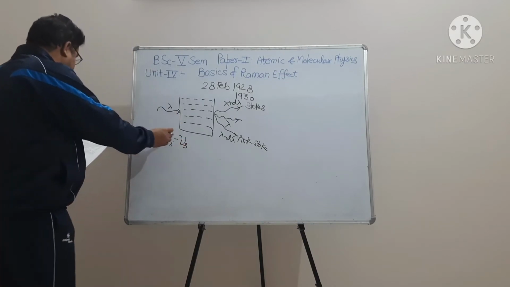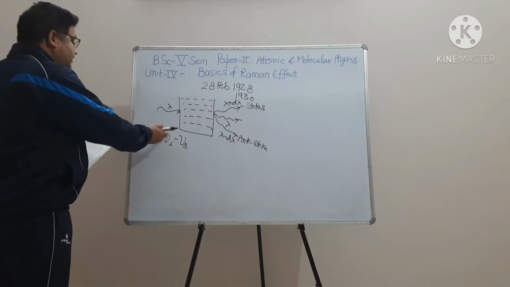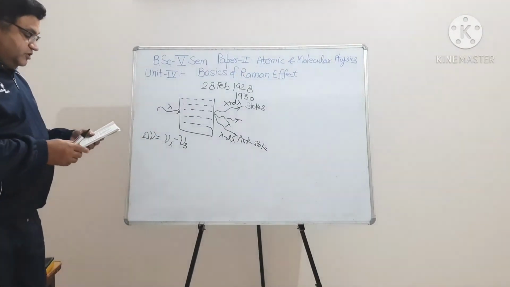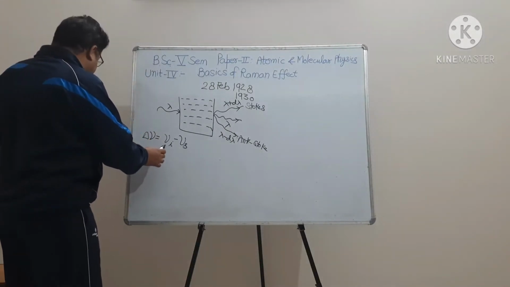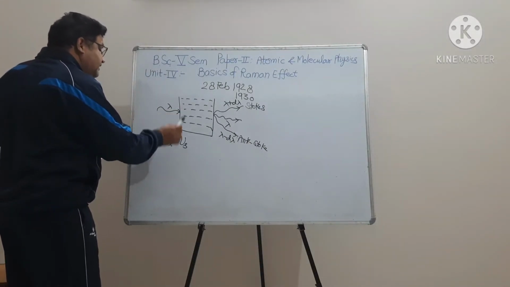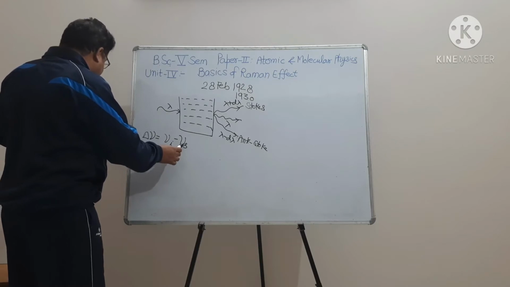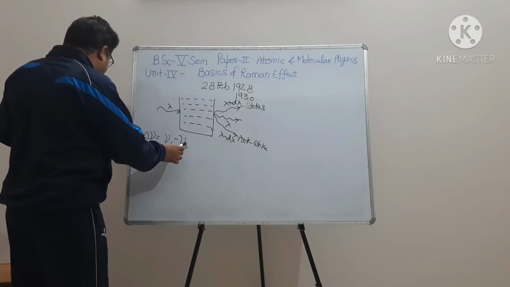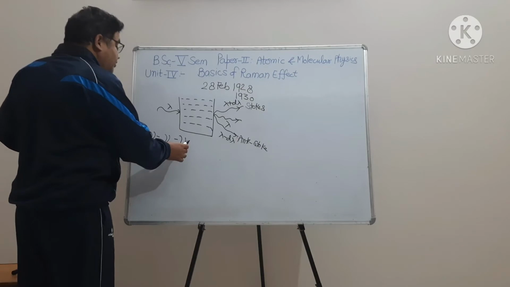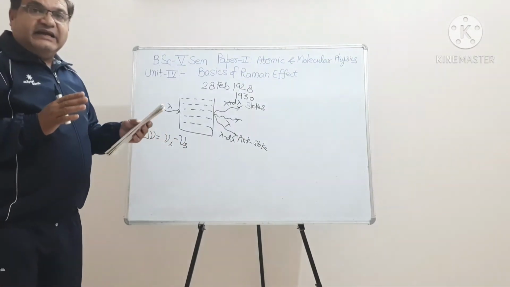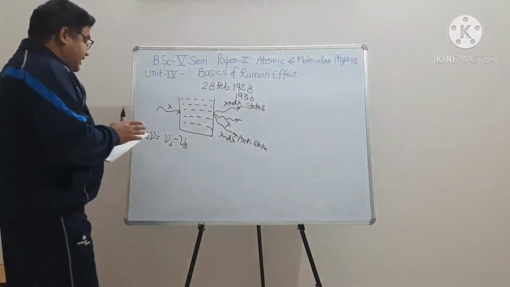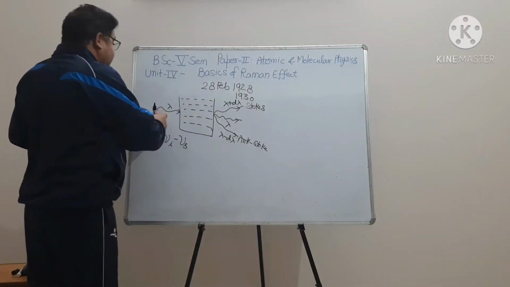We can calculate the Raman shift using this formula, where nu i is the frequency of the incident radiation and nu s is the frequency of the scattered radiation.